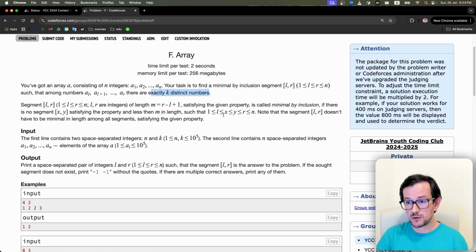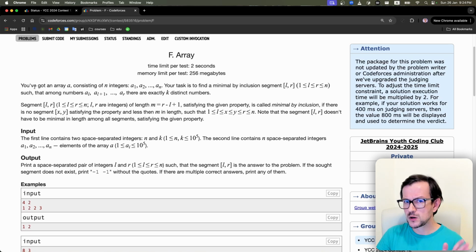There are multiple ways to solve this problem. First of all, you can find the segment of minimal length using the two pointers method. I believe I have a lecture about this, but not for today. That is the even harder problem of finding just the segment of minimal length. A segment of minimal length is always minimal by inclusion, which you can prove easily. Even this harder problem is solvable, but here it's much easier.